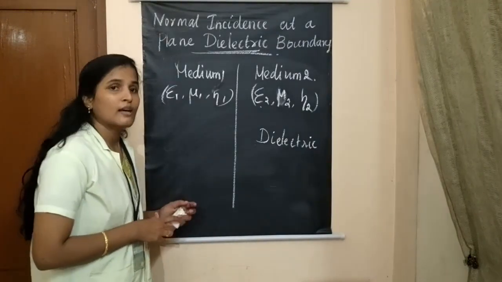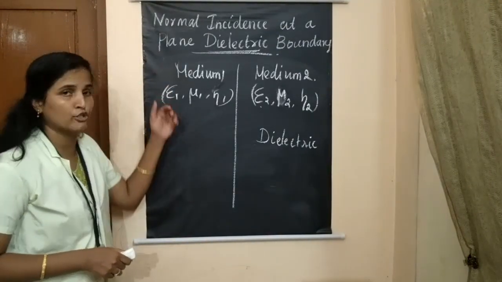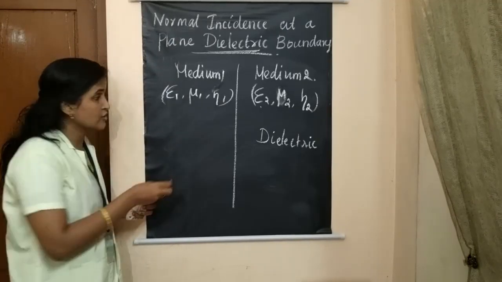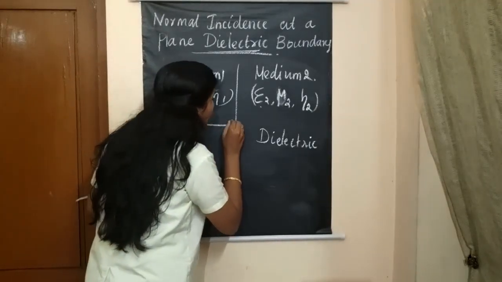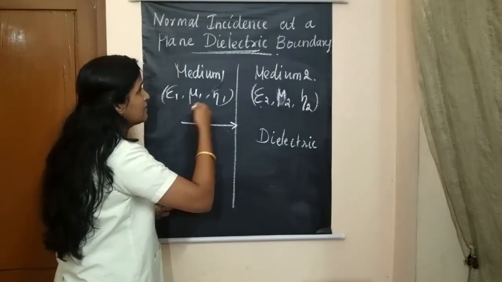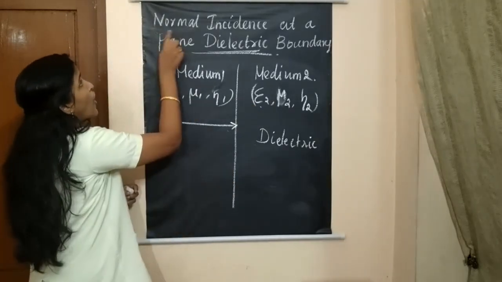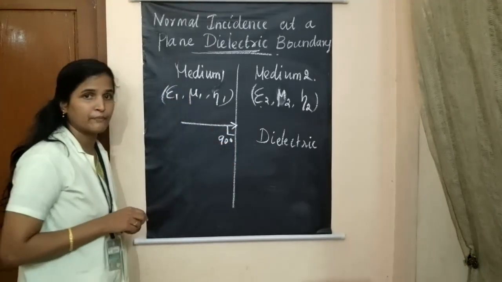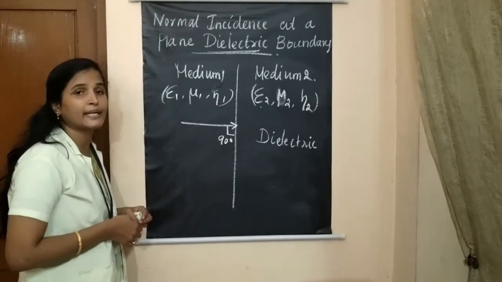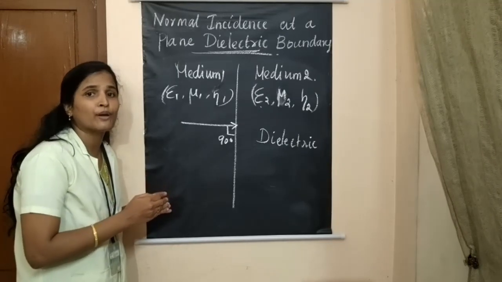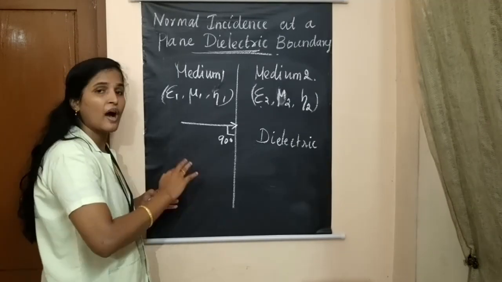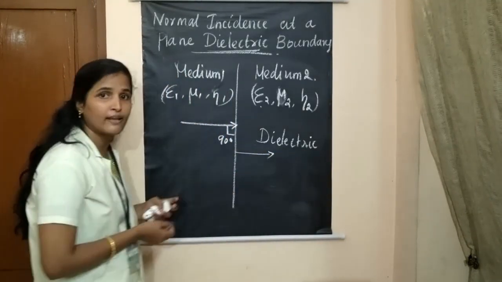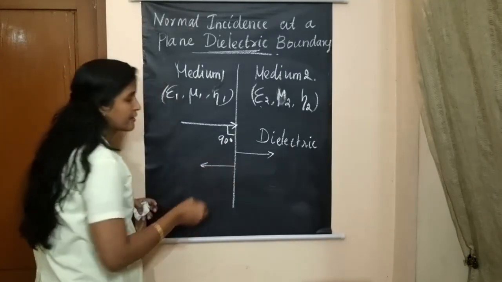Consider an electromagnetic wave, which is a combination of electric field and magnetic field. When it is incident on the boundary between medium 1 and medium 2 normally, meaning at an angle of 90 degrees, part of the wave will be transmitted into the dielectric medium, and part will be reflected back.